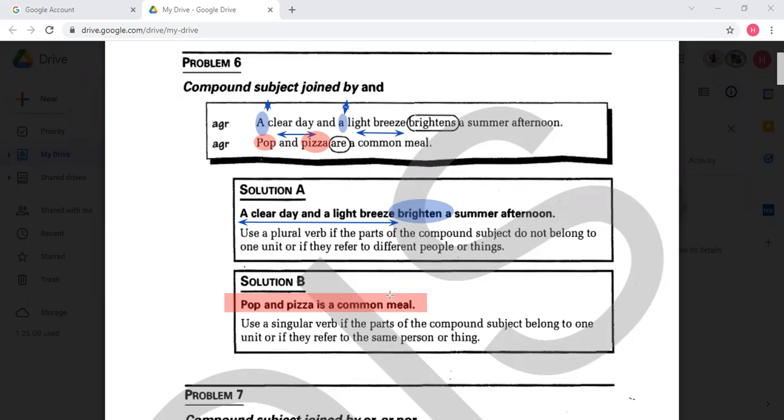Look at yourself when you're ordering a combo meal, for example. You order some fries, you order a pizza, you order burgers, you order a Coke, and the total is one meal because this is not countable. Okay, so again, look at the compound subject. The compound subject is two subjects, and look at them. If the elements of the compound are countable, it gives plural. If the elements of the compound are uncountable, it gives singular.